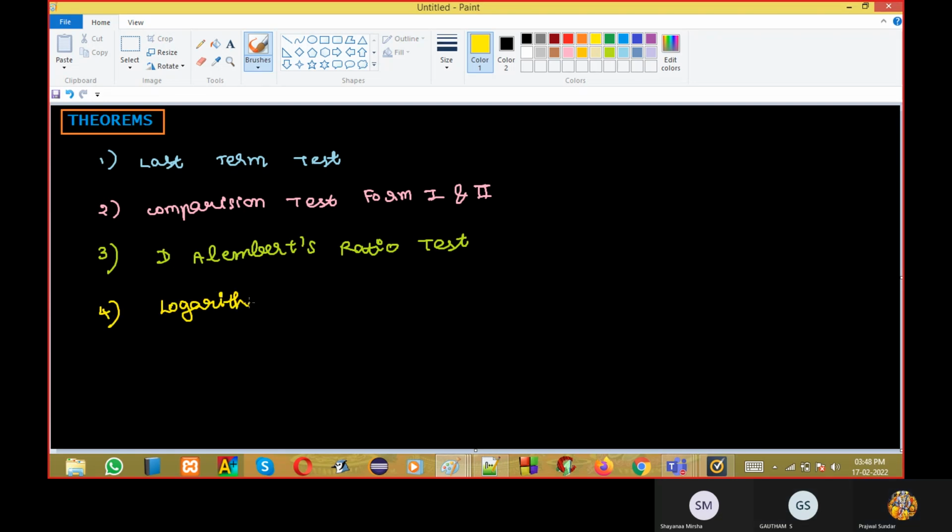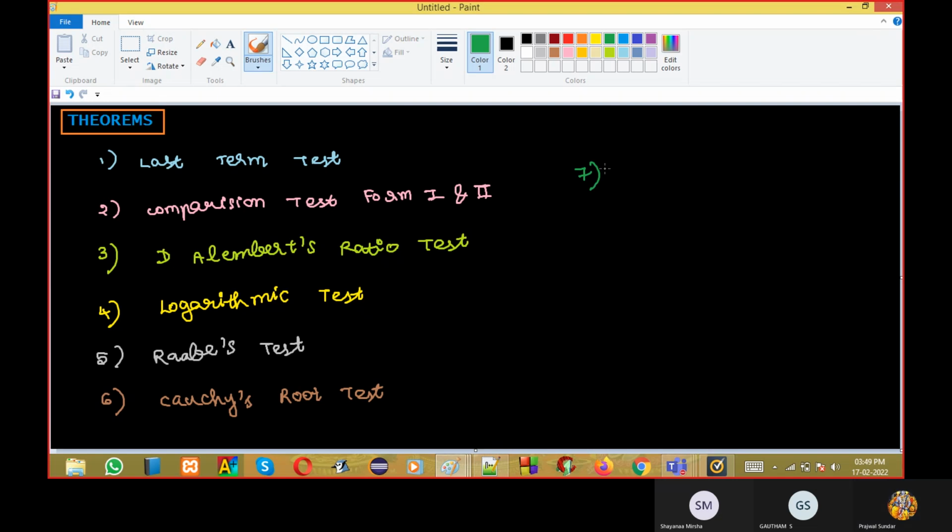Fifth, you have Raabe's test. Sixth, you have Cauchy's root test. Seventh, you have Cauchy's integral test. So there are 7 tests you are having.